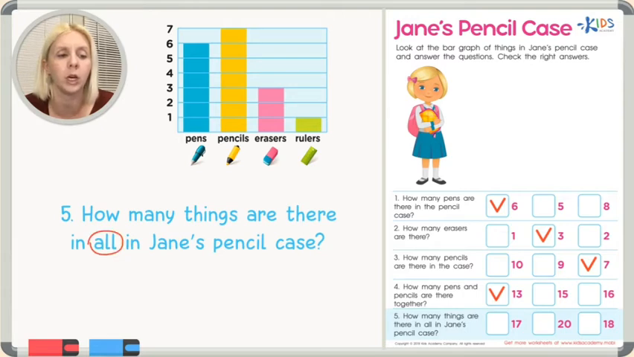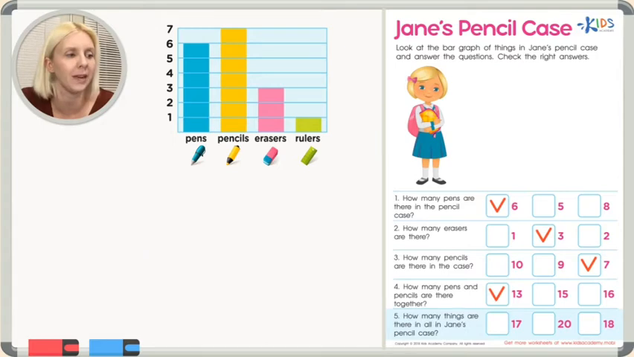Well, how many are there in all? What is that asking us to do? Think about it. In all of them means that we have to do what? We have to add all of these numbers of the items in her pencil case, okay? Let's just write out each one of these. So how many pens are there? I'm going to keep organized. I'm going to write pens, and then I'm going to add pens, okay? And then I'm going to add pencils. How many pencils are there?